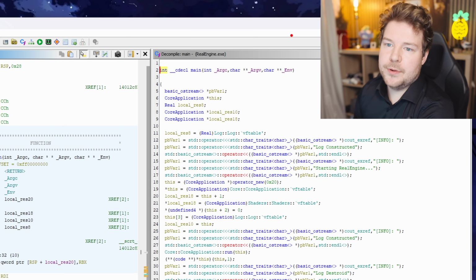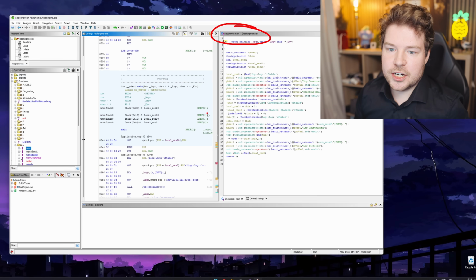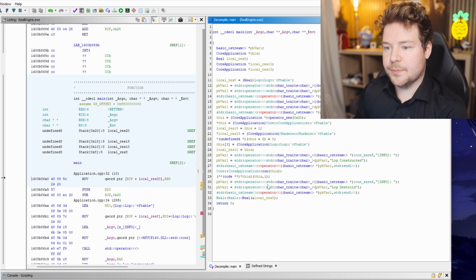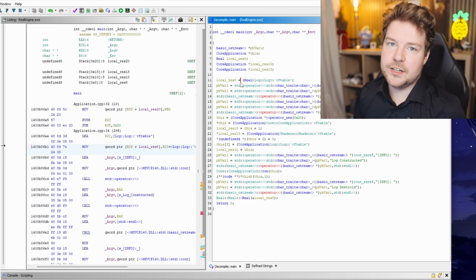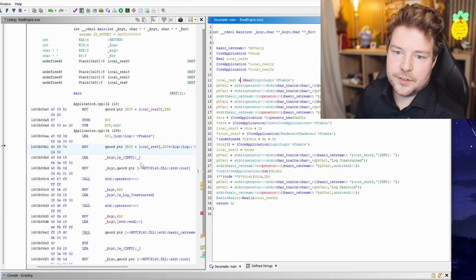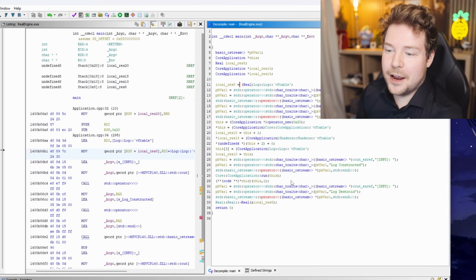Over here on the right, we have this decompile main section, and you can see what it's done is it's tried its best to reassemble all of these assembly instructions back into C++ code. Now, obviously, it's going to look very different from the original code because that code goes through pretty intense transformation, especially if this is in fact a release build, meaning that it's got some optimization applied to it, things like functions being inlined. That stuff is definitely going to make the code a lot harder to follow and relate to the original code, but in the grand scheme of things, not that hard compared to if it was just assembly.